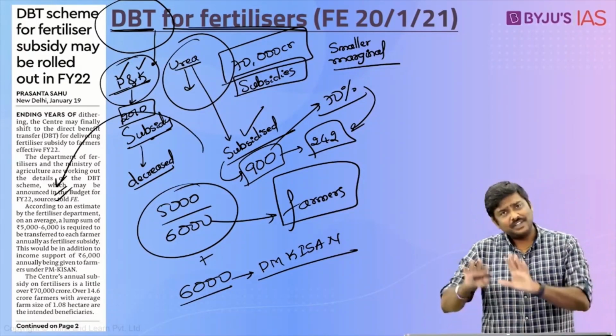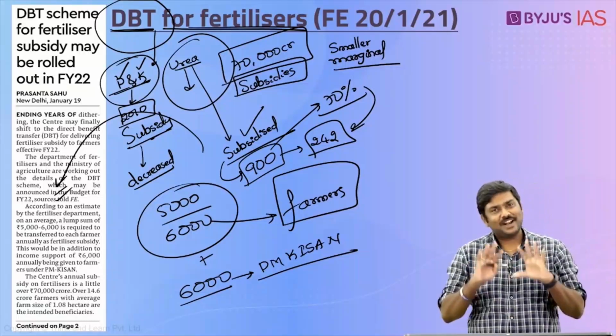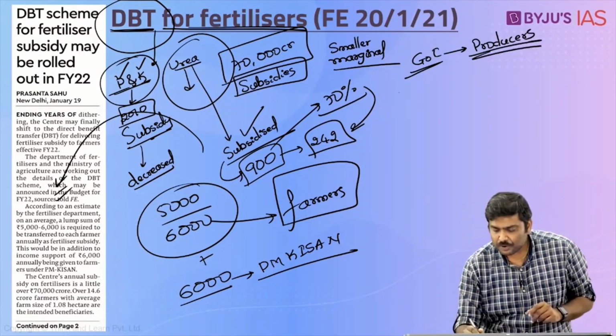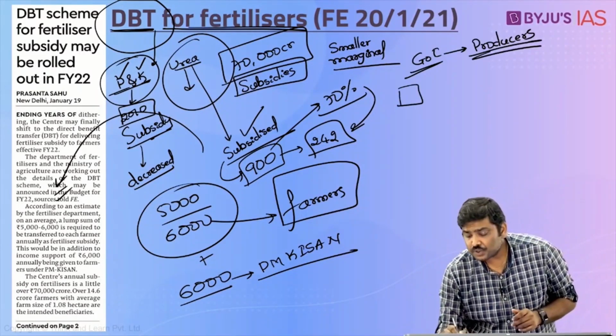Now, in addition to this, if this is proposed, yes, this is how it is going to work out. But right now, how is the subsidy provided? Understand this. Right now, periodically, the Government of India provides a subsidy to the producers of fertilizers. Imagine here's a producer of a fertilizer. He will produce the fertilizer and it is transported. Now it is sold to the farmers.